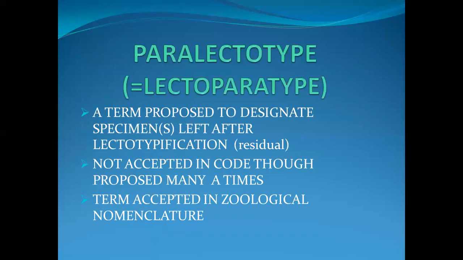Duplicates of syntype, lectotype, neotype and epitype: isosyntype, isolectotype, isoneotype and isoepitype. Paralectotype, or leptoparatype, is a term proposed to designate specimens left after lectotypification, the residual ones. Though proposed many a time, it is not accepted in the code, while the term is accepted in zoological nomenclature.